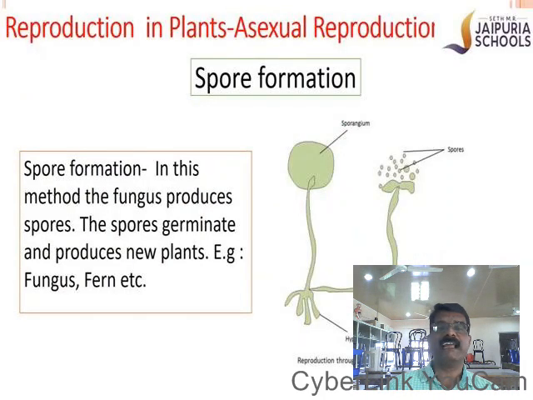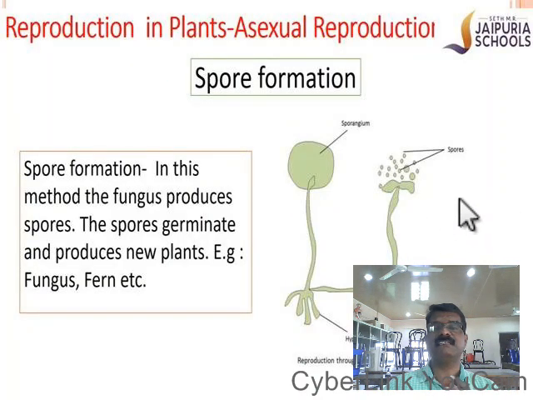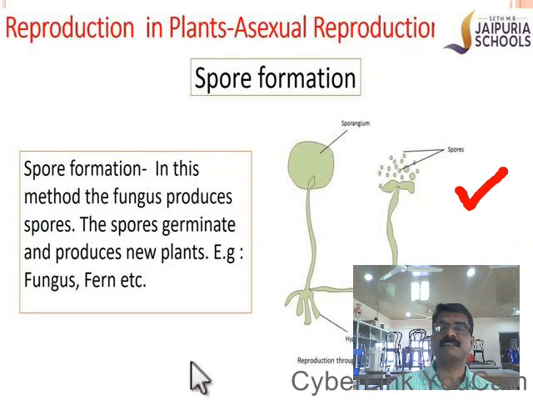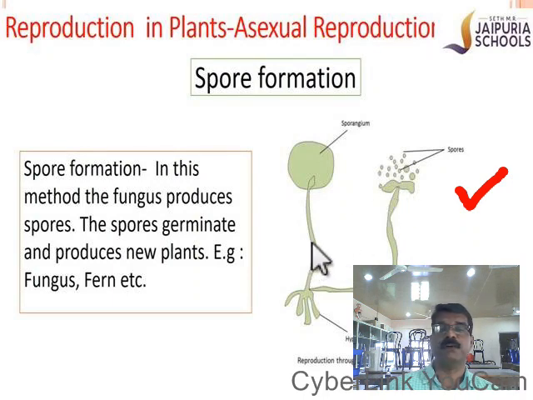Okay. And the next one is spore formation. Spore formation is usually found in some of the fungus. See, here you can see a fungus. This fungus is known as the bread mold. Okay, you might have seen the fungus which is growing on bread, the spoiled bread. If you take such a fungus and observe under a microscope, you can see the fungus like this. See, this round structure of the fungus is known as the sporangium. Inside the sporangium, there are microscopic reproducing bodies which are called the spores.